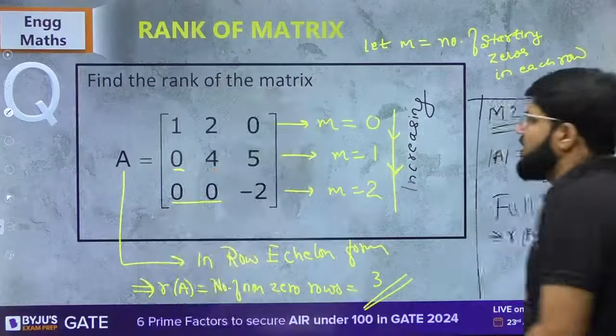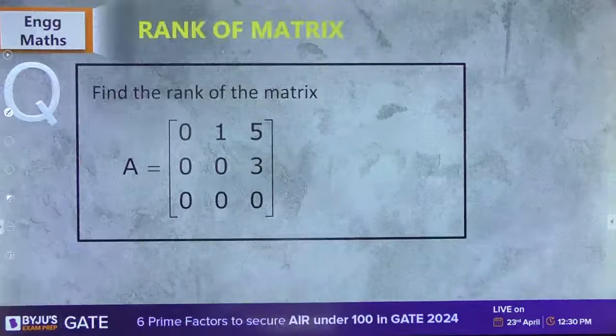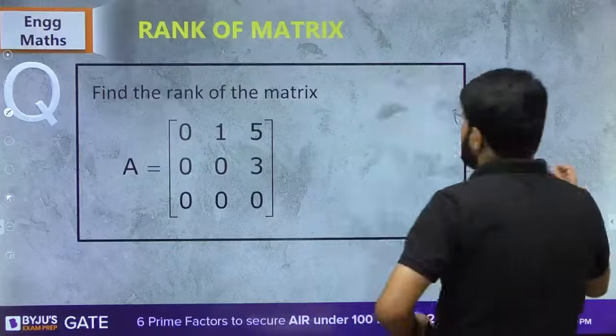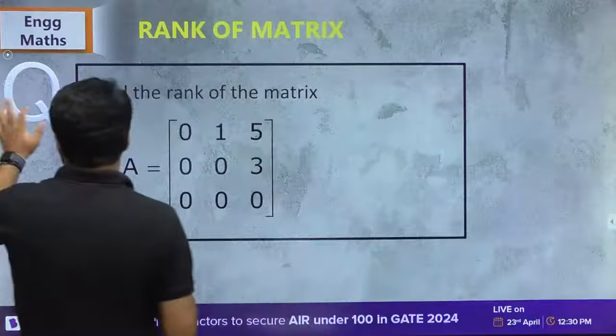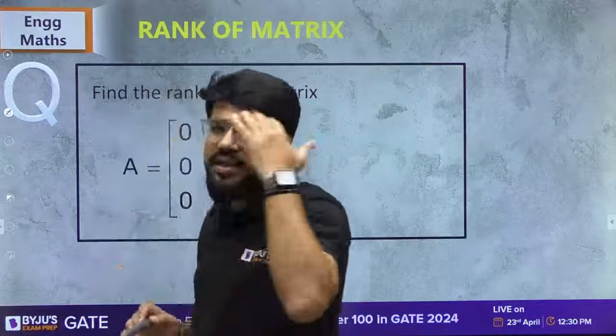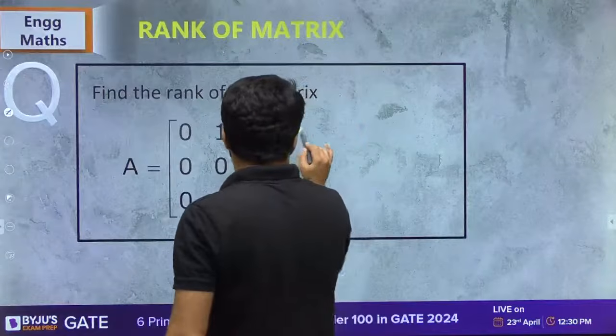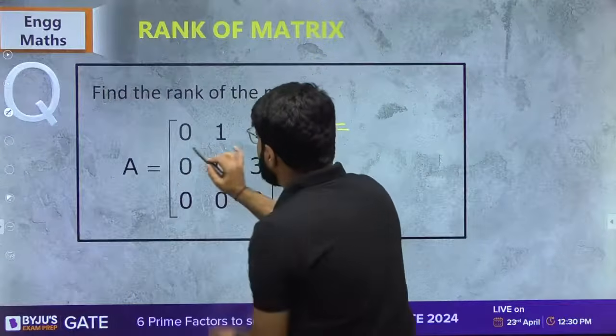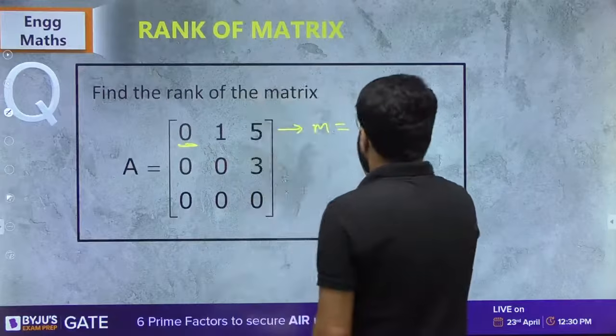Now next example, dear. Find the rank of the matrix. Now again, I will follow the same variable m. Pay attention. M is the number of starting zeros. How many starting zero here? Sir, 1 starting zero.